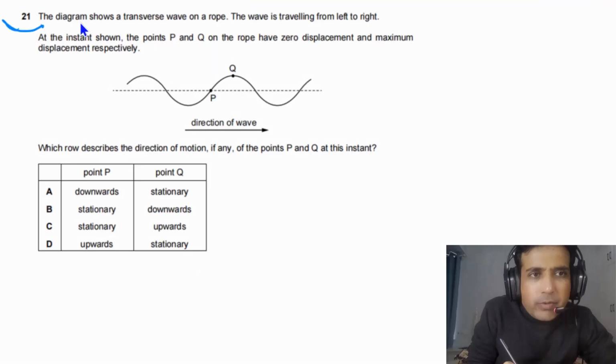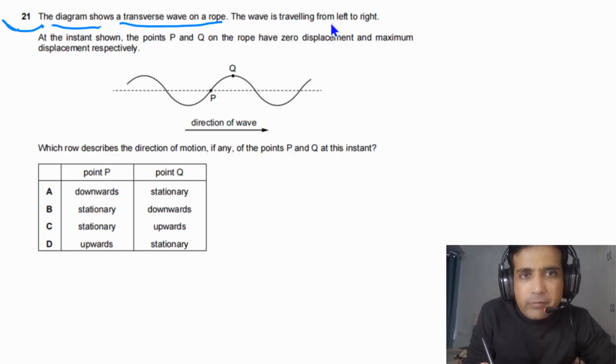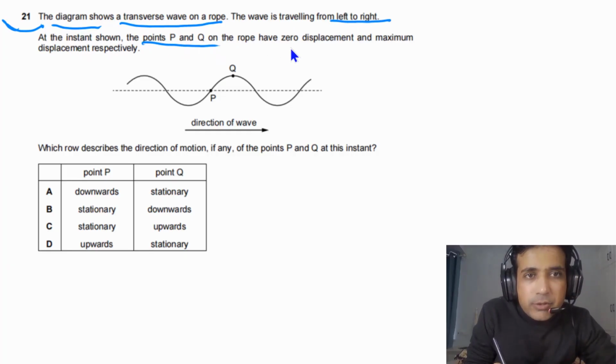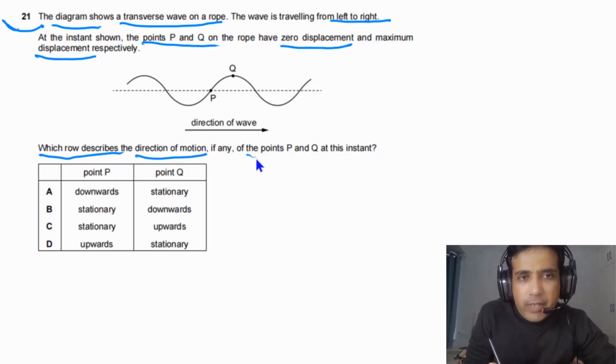For question number 21, it is given that the diagram shows a transverse wave on a rope. The wave is traveling from left to right. At the instant shown, the points P and Q on the rope have zero displacement and maximum displacement respectively. Which row describes the direction of the motion, if any, of the points P and Q at this instant?